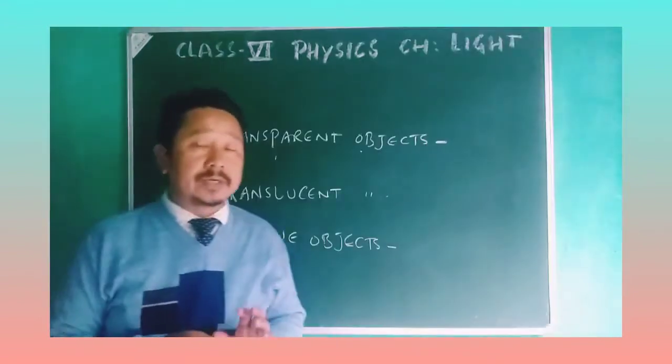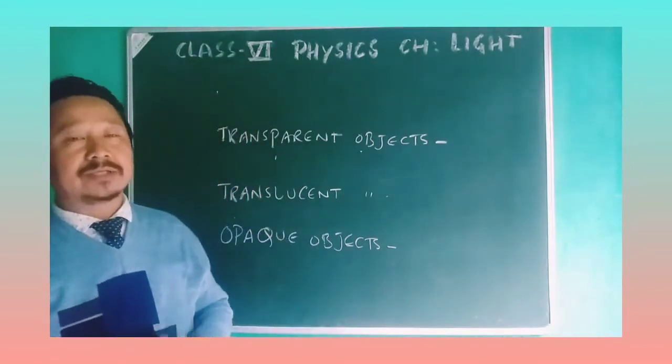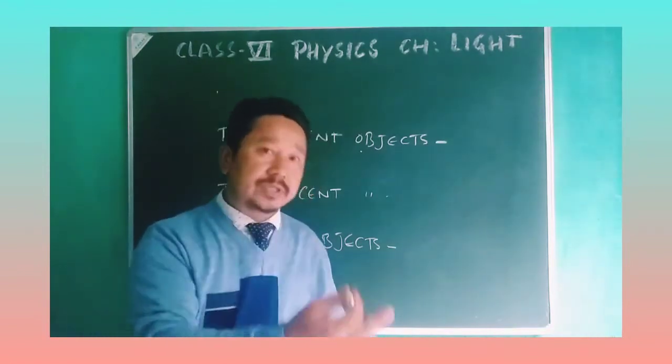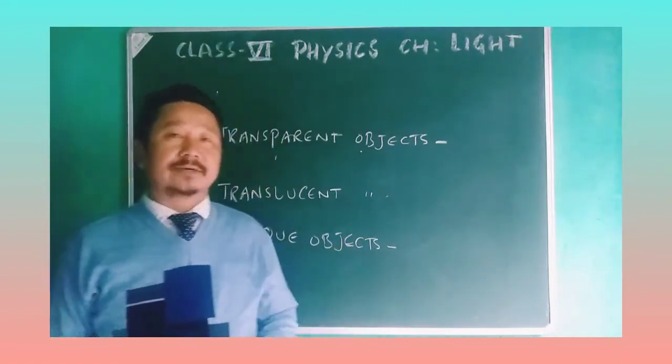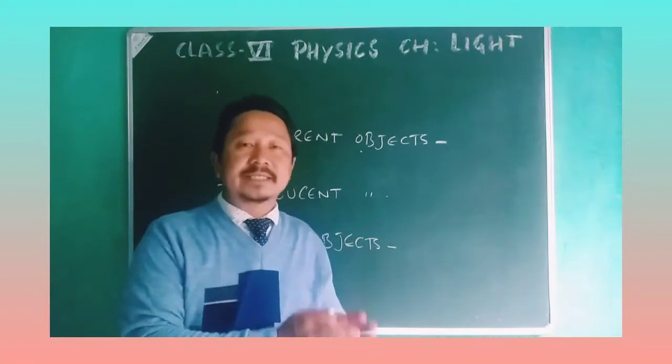As we have already come to know, light is very important to see the objects. So how it is seen is that the light interacts with the objects that you are looking at. Until and unless light interacts with the objects, things cannot be seen.